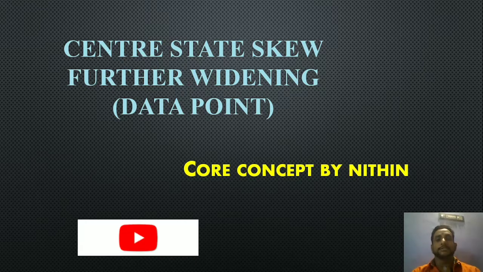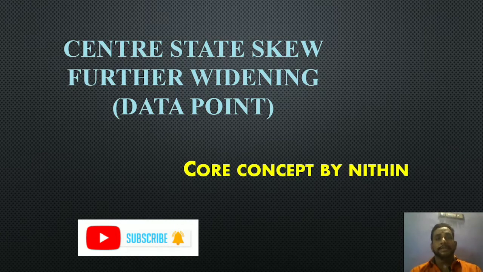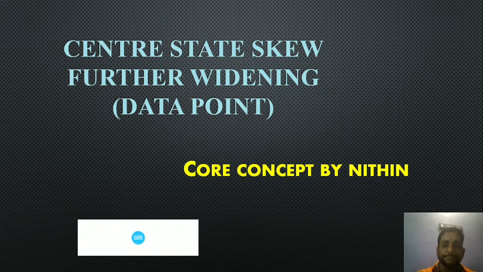The skew here is defined as the tax burden. If you see the expenditure of a particular state, if the state has a larger population, more than 5 crores, their tax burden and expenditure burden are more when compared to the center's tax collection rate.